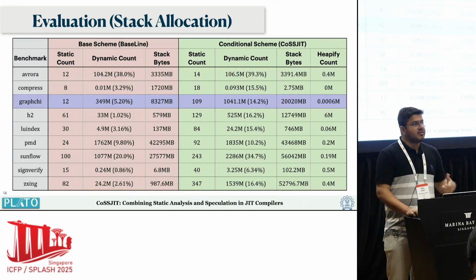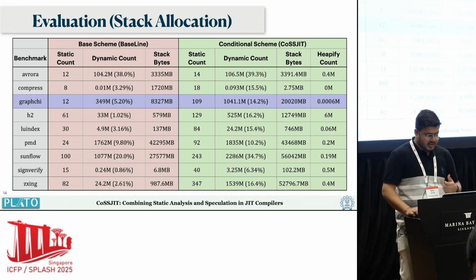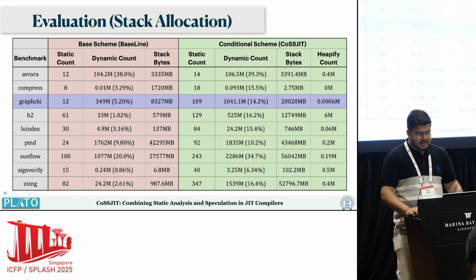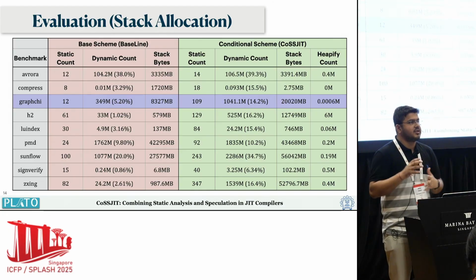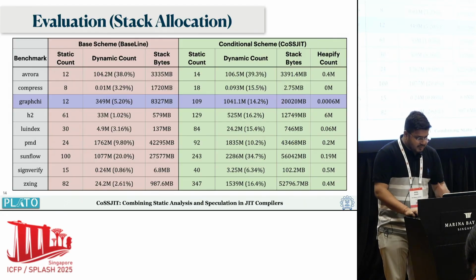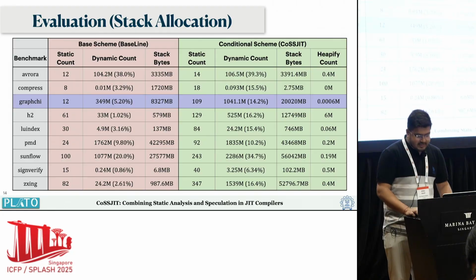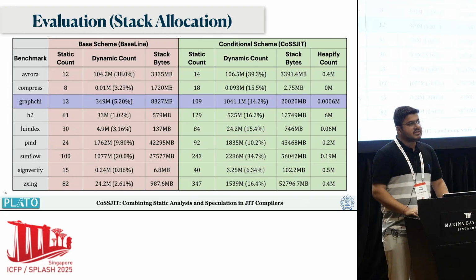Similarly, the dynamic count, which is the actual number of objects that got stack allocated, improved from 5.2% to 14.2%. The number of bytes that got stack allocated also improved from roughly 8.3 GB to 20 GB. As we were using speculative optimization, we saw some heapifications happening when our speculations were going wrong.